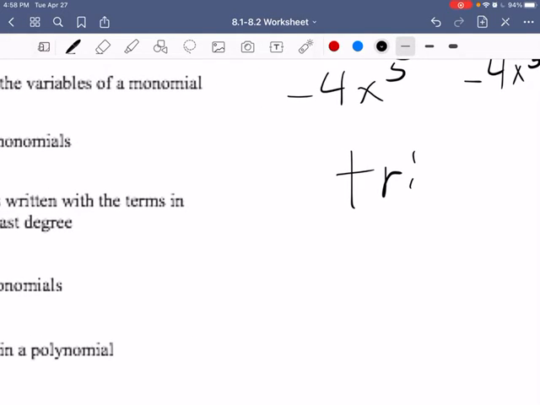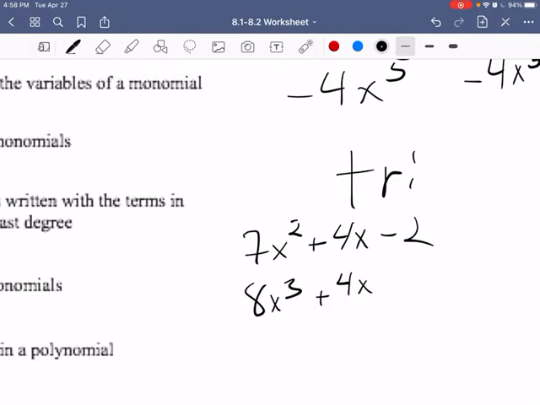So that's like 7x squared plus 4x minus 2, or 8x cubed plus 4x minus 1.